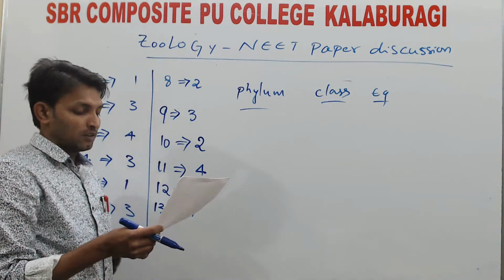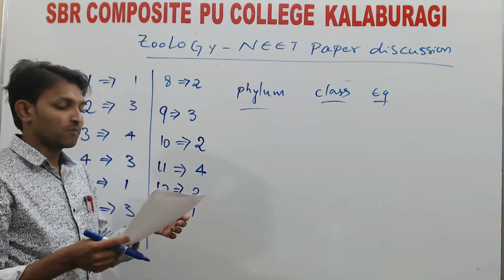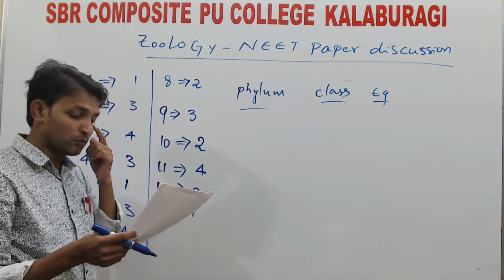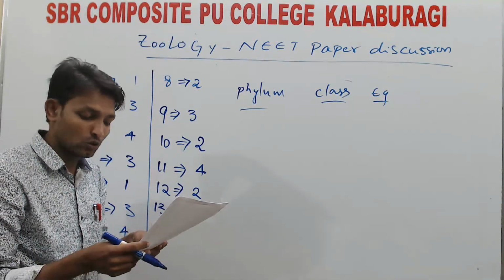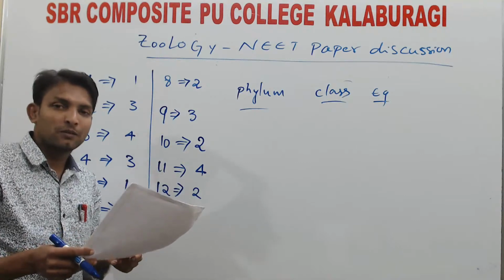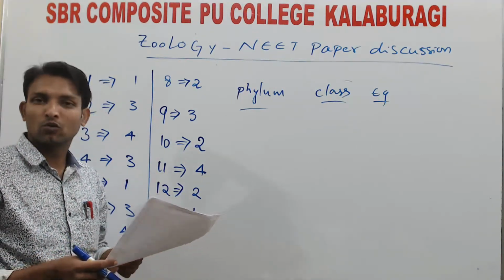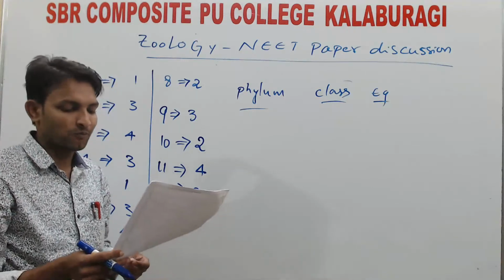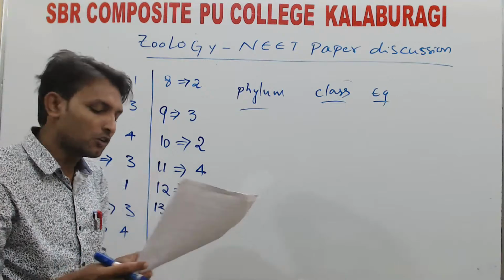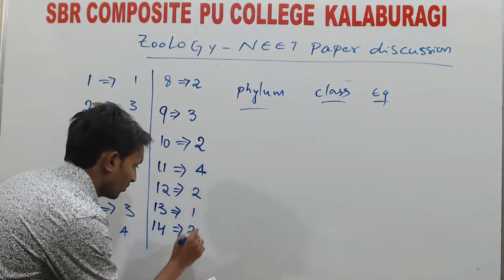Tube feet are the locomotory organs. Question number 14 and question number 5, if you see, Echinodermata tube feet are related. In question number 14, tube feet are locomotory organs of Echinodermata only. In Platyhelminthes, there are no specialized locomotory organs. In Mollusca, a muscular foot is there. In Arthropoda, jointed legs are there. So in each phylum you can recognize the specialized organs easily. In Echinodermata, we call them tube feet. Question number 14, option 2.